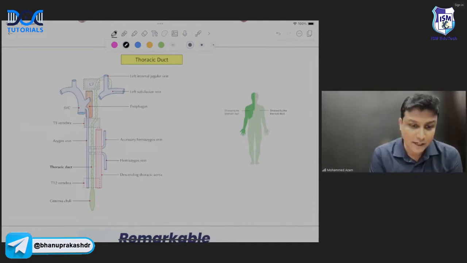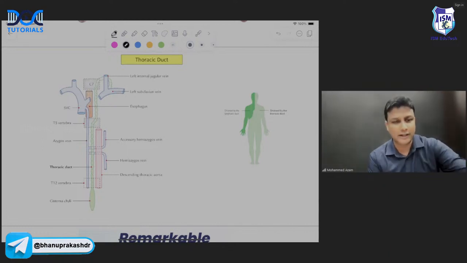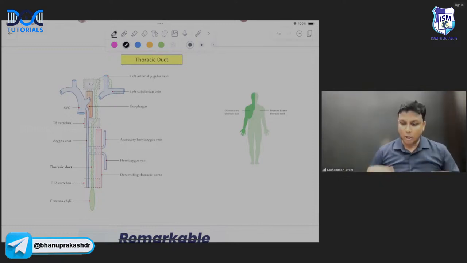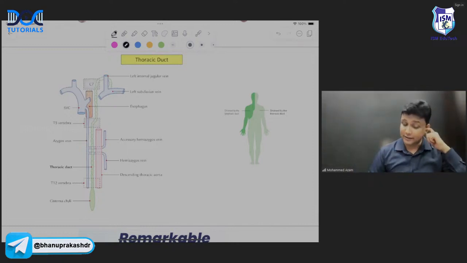Thoracic duct will be the largest lymphatic. All the lymph will finally drain into the thoracic duct, sir. ठीक है ना? Now here you just have to remember 3-4 points, sir.